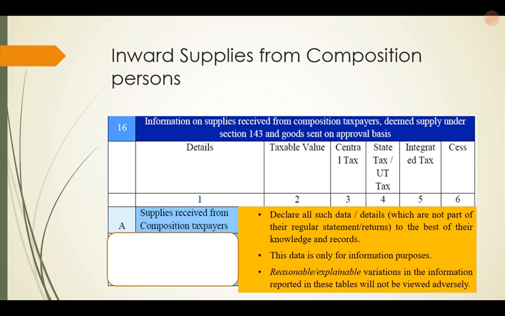This data is only for the purpose of information. Reasonable explainable variations in the information reported in these tables will not be viewed adversely. That means unreasonable or unexplainable variations will be viewed adversely. So again, some minor differences are okay, but major differences should not be there even in this table.